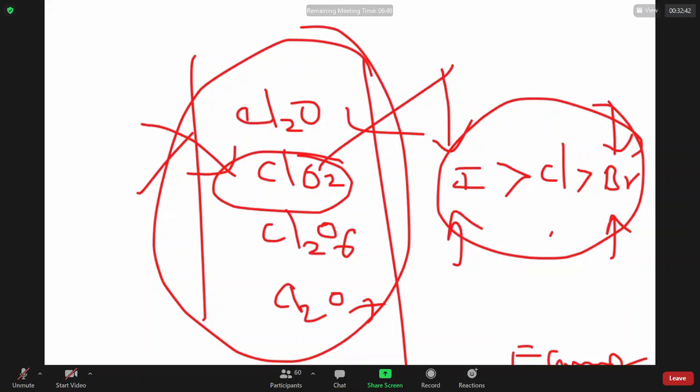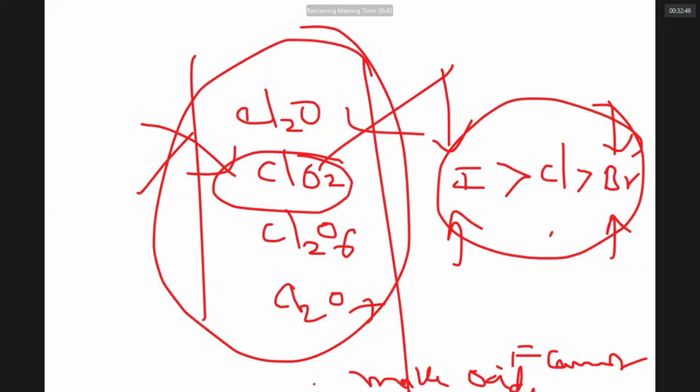All of them combine with hydrogen. The order of reactivity: fluorine is more than chlorine, chlorine is more than bromine, bromine is more than iodine. Their hydrides are good acids: HF, HCl, HBr, HI. Among these acids, HI is the most powerful acid.